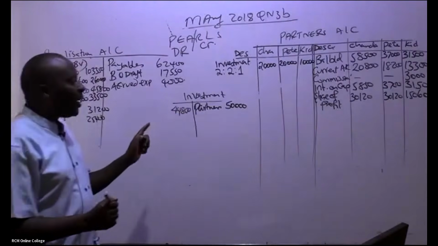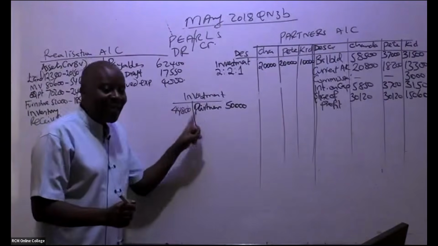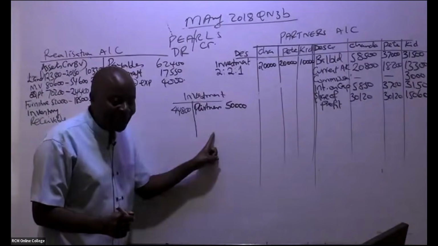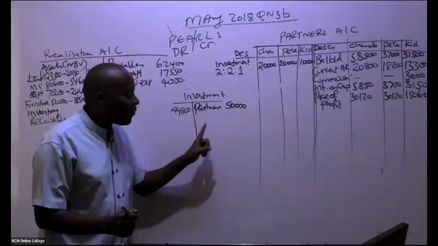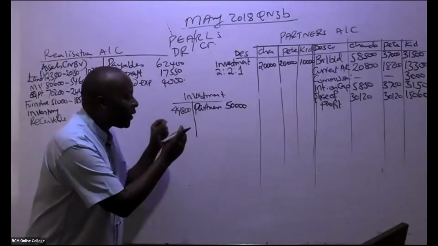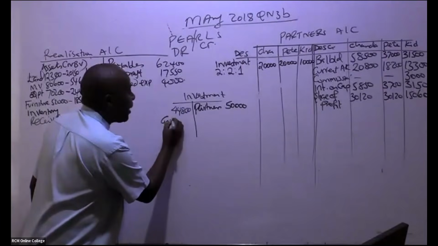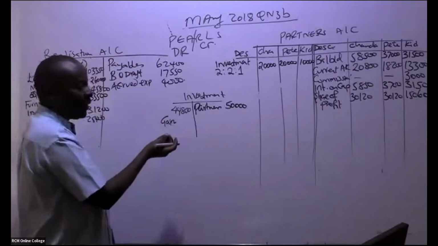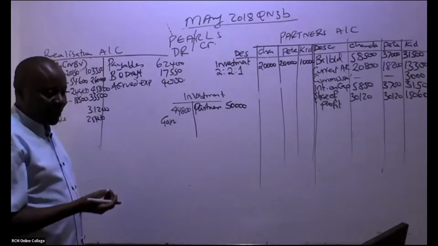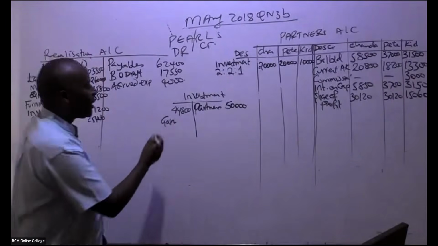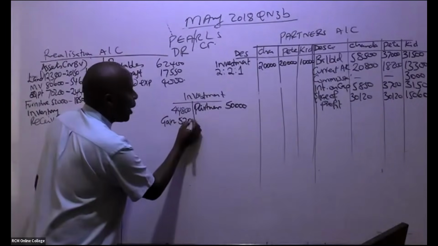But now remember, these partners made a profit in the process. There was a gain on this investment. So this gain, you come and mention here the gain. What is the balancing figure? The gain on the investment is 5,200.